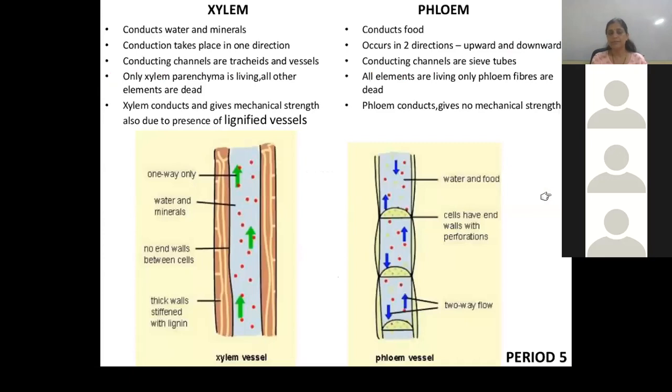Then the difference between xylem and phloem. Xylem conducts water and minerals in only one direction, that is the upward direction. But in the phloem, the conduction of food occurs in both upward and downward directions. In xylem, only xylem parenchyma is living and the others are dead. In phloem, all elements are living, but phloem fibers are dead.